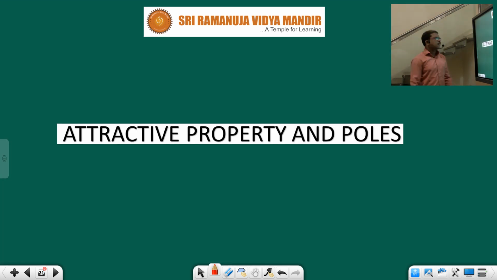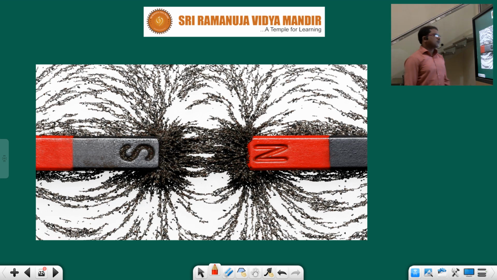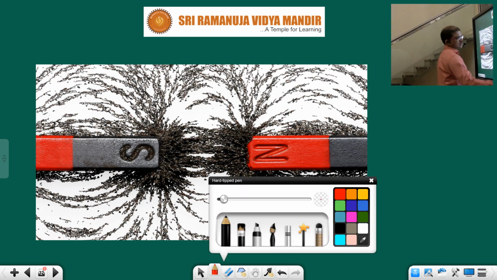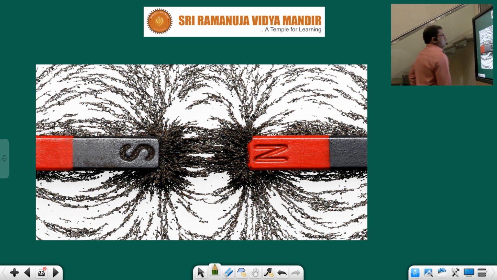That is called magnetic induction. Okay, see children, this is what I discussed earlier. Observe this pattern from north pole to south pole. Some lines are moving from north pole to south pole. What will these lines do, children? They will make the magnets move towards each other. That is nothing but attractive property.